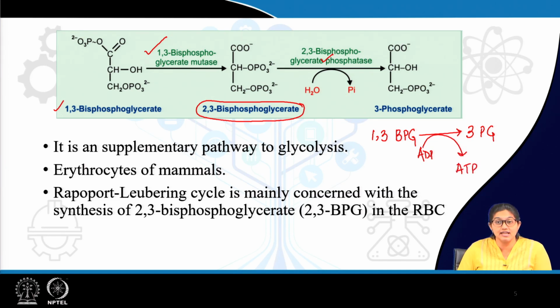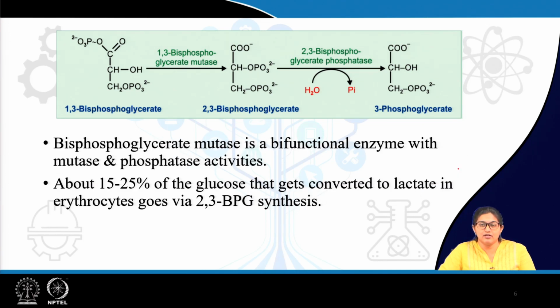But here you can see in this bypass pathway there is no ATP produced. Then what is the utilization of this pathway? Basically, there is an important role of 2,3-BPG in RBC.